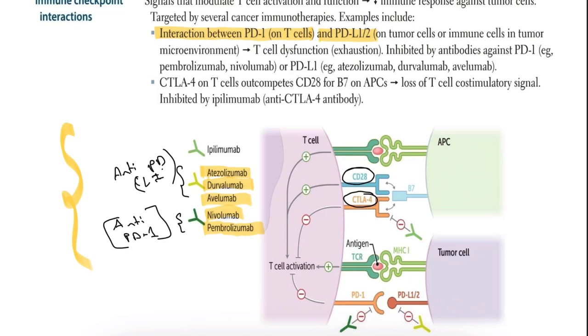Checkpoint inhibitors have some side effects. Reactivation of the immune system can lead to immune-related adverse events like colitis, hepatitis, pneumonitis, and endocrinopathies, for example thyroiditis and hypophysitis. These are the side effects. For management, we can start corticosteroids and temporary discontinuation.